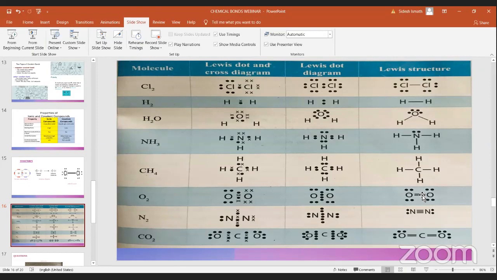For example, if they ask you to draw the Lewis structure of ammonia, you should know what ammonia is and how to draw that. You should know it is NH3, 1 nitrogen and 3 hydrogens. So you should draw it properly.